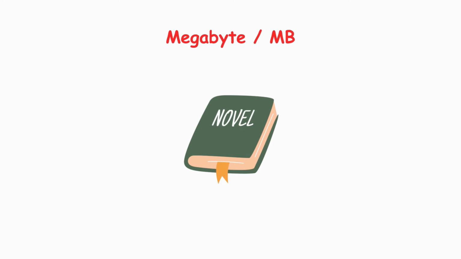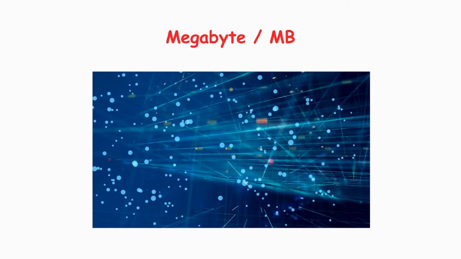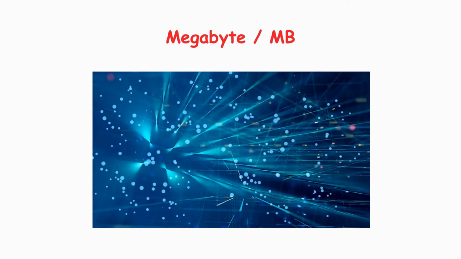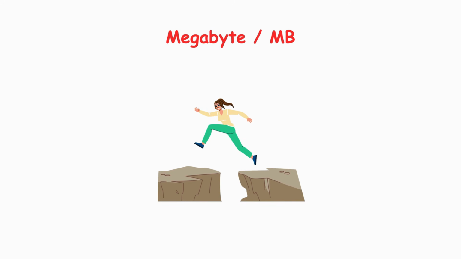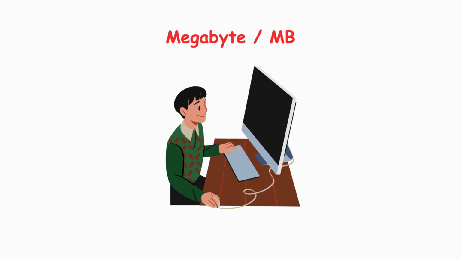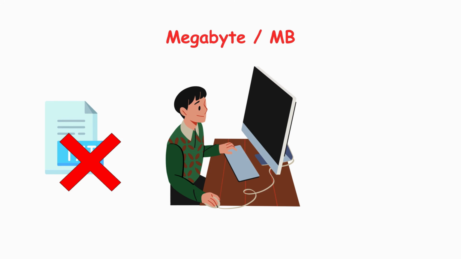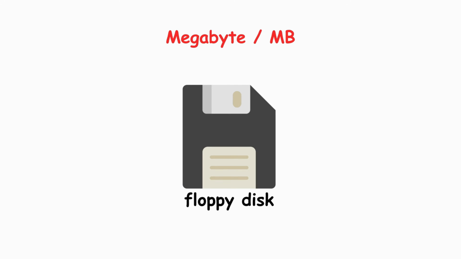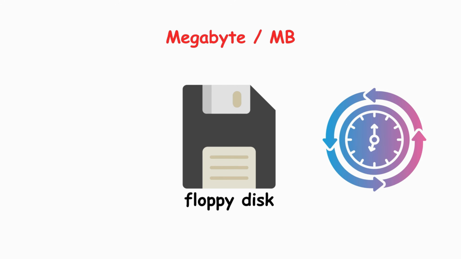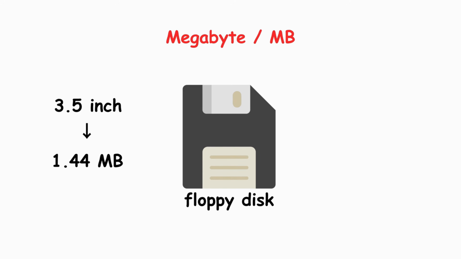If a byte is a single letter, a megabyte is like an entire novel. You're now dealing with substantial amounts of information that can contain complex images, minutes of audio, or thousands of pages of text. The shift from kilobytes to megabytes represented a massive leap in what computers could do, because suddenly they had enough space to store not just text and simple graphics, but rich media. The floppy disk, which many of you might remember or at least have seen as the save icon, went through several iterations. The 3.5-inch floppy disk that became standard in the 1980s and 1990s held 1.44 megabytes. This was considered revolutionary at the time.